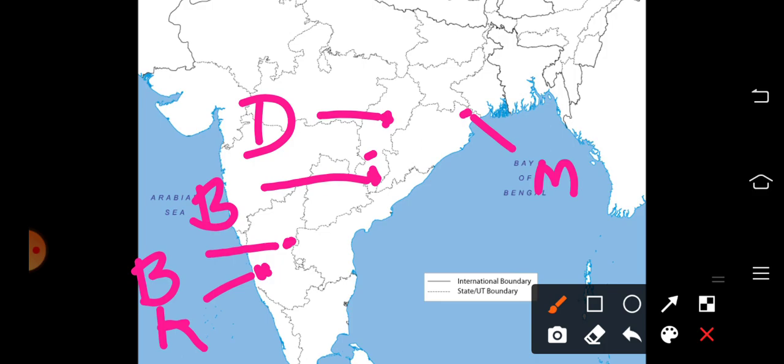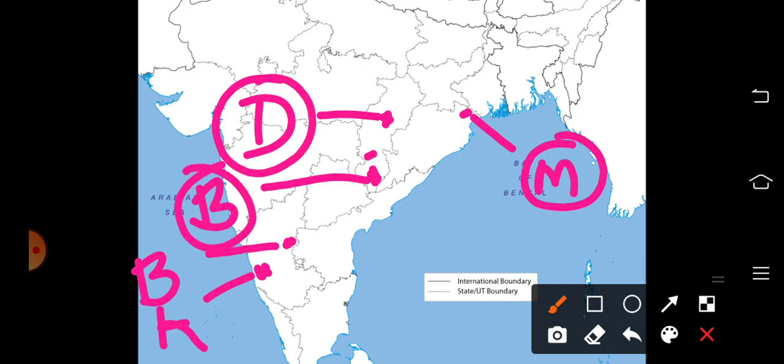So the five important iron ore mines are plotted here. First one is Mayurbhanj, in the state of Odisha or Orissa. Then Durg and Bailadila of Chhattisgarh. Then Bellary and Kudremukh in Karnataka. Okay, did you finish writing that? Finish doing that? Okay, very good. So shall we go to the next one?